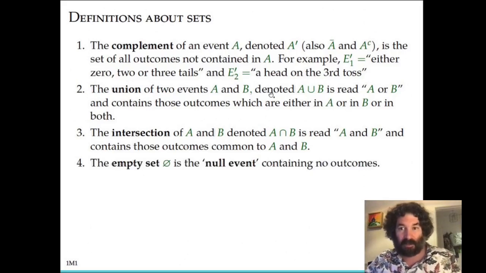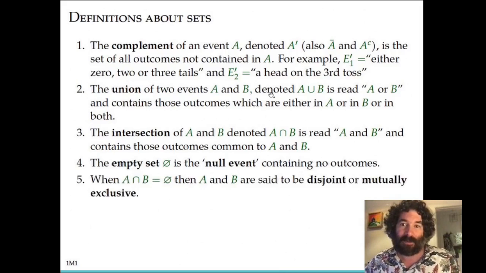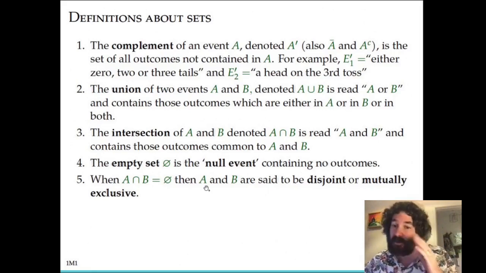All right. A special event is the so-called empty set. We do consider this to be an event: a set that contains no outcomes. We call this the empty set or the null event in probability. Another bit of terminology in probability is that if the event A and B, that's A intersect B, is equal to the empty set, or the null event, then A and B are said to be disjoint or mutually exclusive. That means that if A occurs, then B can't possibly occur. There are no outcomes that are in both of the events A and B.